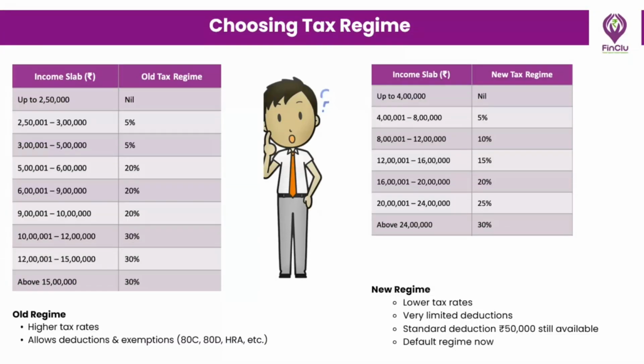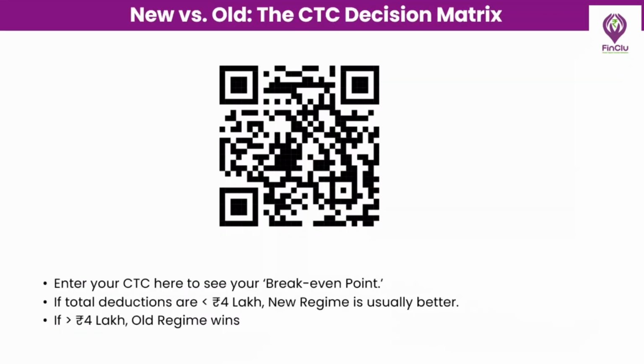Choosing the right tax regime. The rule has changed. The new regime is now the default, offering low tax rates but with lesser deductions. However, if you go with the old tax regime, which still exists, you have higher deductions, where you can claim the loss from the interest paid on a home loan. You can also claim the HRA. So in a nutshell, the default is not always the best. You must choose wisely which tax regime is good for you. Let me help you with it.